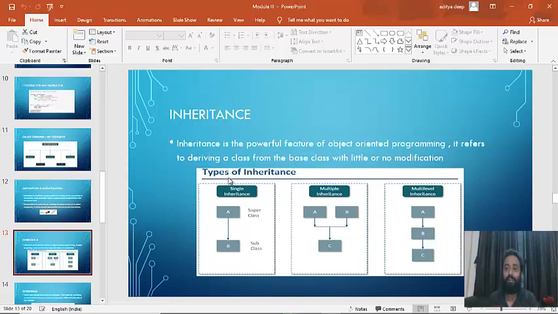The one which is inheriting is called the child class, and the one that is inherited is called the parent class or the base class, and that is called inheritance. There are three types: single inheritance, multiple inheritance, and multi-level inheritance. Okay, so we'll see the example of inheritance, and then we'll proceed on to the next topic called overriding. So let's see the example of inheritance for all these three categorizations: single, multiple, and multi-level.